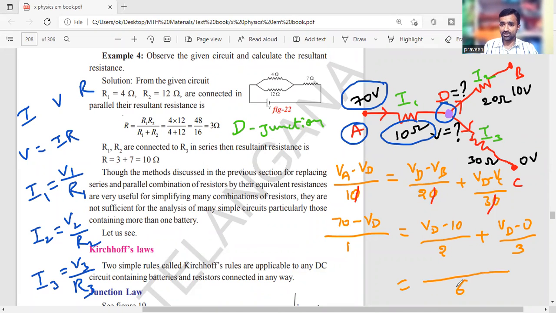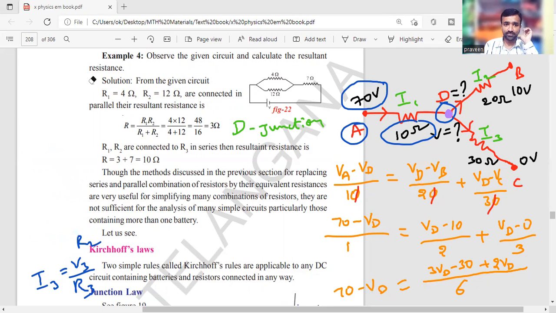So now the LCM is 6. What will I get here? 3 VD minus 30 plus 2 VD, minus 0 means 0 only. Then 70 minus VD remains on the LHS. You have this, right? Now what to do? Just solve by cross-multiplying the denominators to opposite sides.